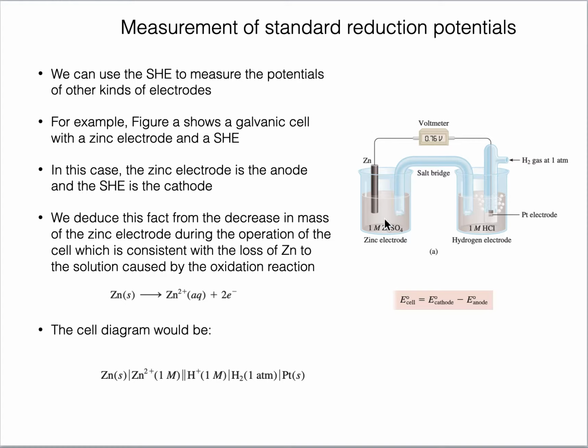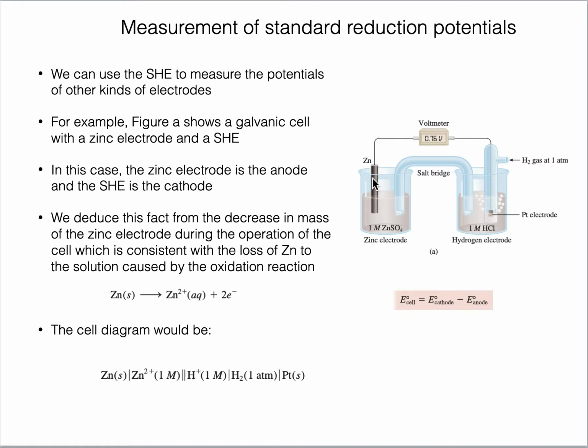Okay, here in this case we have zinc. What we do, before putting it in the galvanic cell system, we first measure the weight of this zinc bar, the zinc electrode, before the start of the reaction. Then we insert it and couple it with the SHE electrode and maintain the standard conditions, and we insert a voltmeter to measure the E cell, and then we let the electrochemical reaction go on in the galvanic cell. And then when the reaction is finished, we stop it, take this zinc electrode out and measure its weight again.